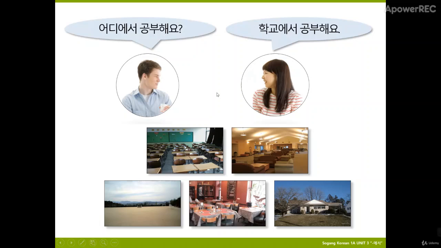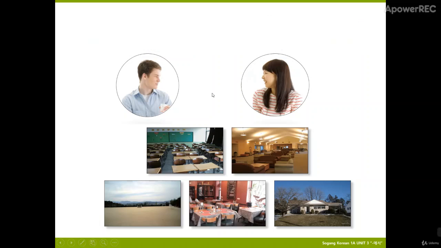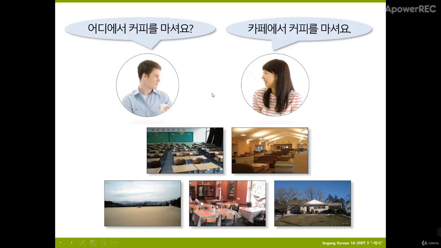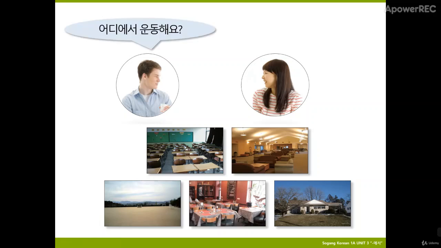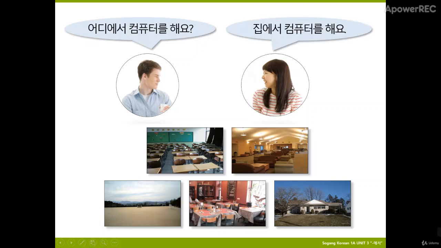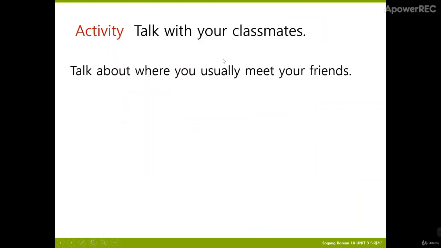So this is a little exercise. 어디에서 공부해요? 학교에서 공부해요. Study in school. 어디에서 커피를 마셔요? 카페에서 커피를 마셔요. Cafe is similar to coffee shop. 어디에서 운동해요? 운동장에서 운동해요. I do exercise in the exercise place. 어디에서 식사해요? 식당에서 식사해요. So I eat in a restaurant. 어디에서 컴퓨터를 해요? 집에서 컴퓨터를 해요. I do it in my home.